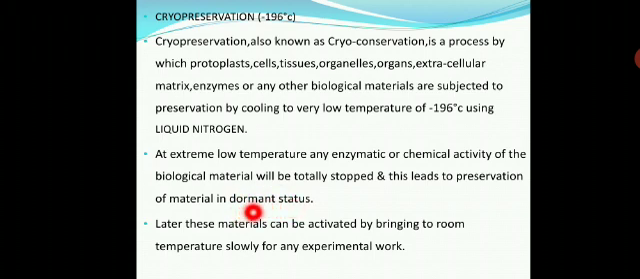What is the meaning of dormant status? It means that all the biological materials are in a resting stage, that resting status. Afterwards, these materials can be activated by bringing them slowly to normal room temperature for any experimental work or any experimental purposes.